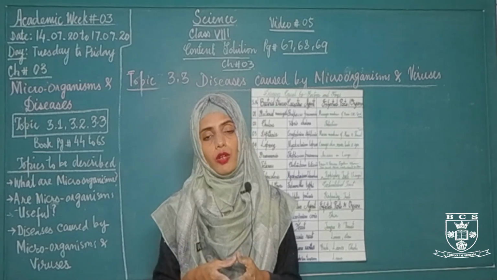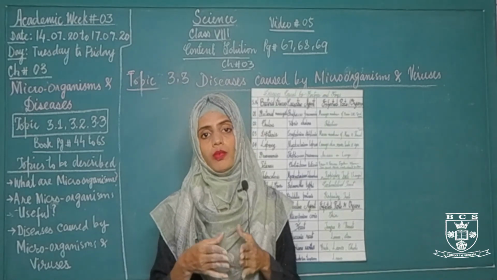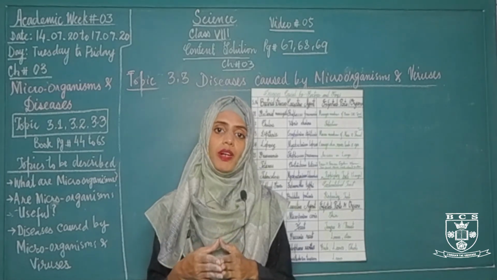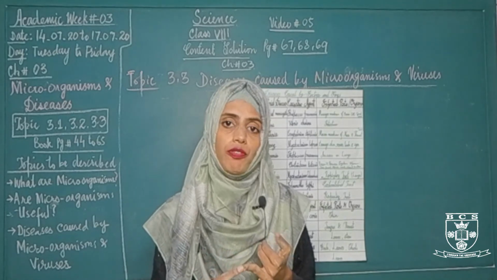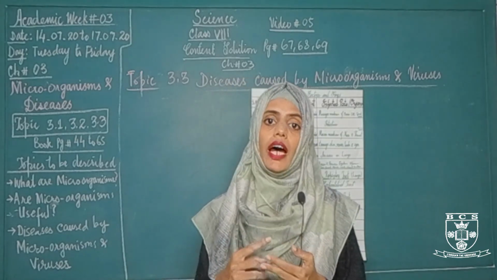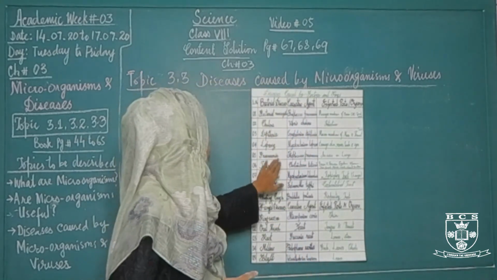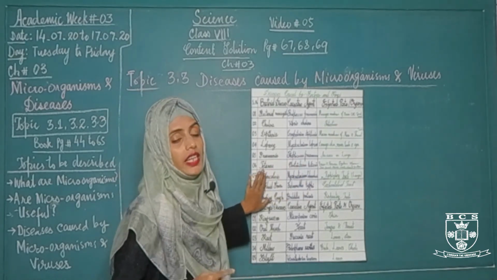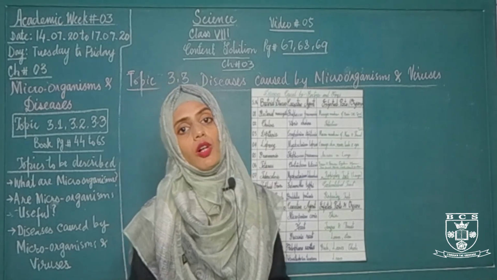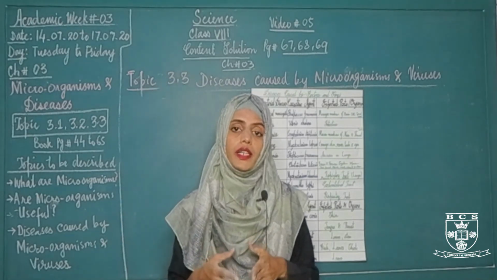The air sacs will be filled with phlegm or a yellowish liquid. The person feels headache, high fever, pain and coughing. Pneumonia is caused by Streptococcus pneumoniae, and the sixth one is tetanus. Tetanus is a bacterial disease which we also call lockjaw disease.